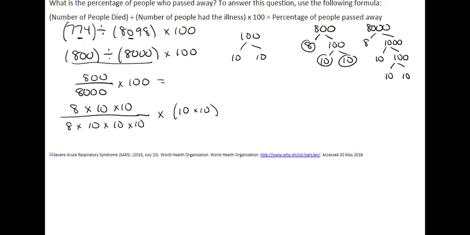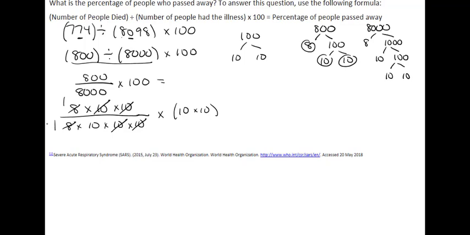So for this, when we first do division, we're going to cross out one 10 on the top and one 10 on the bottom. And we can do this again, because anytime you divide by the same number, it's equal to 1. So we're also going to cross out this 8, make it a 1, cross out this 8, make it a 1.